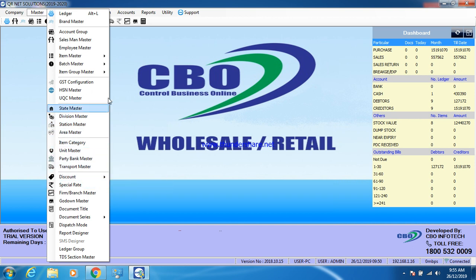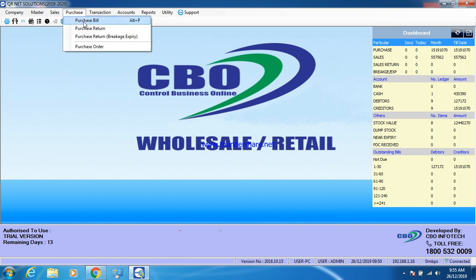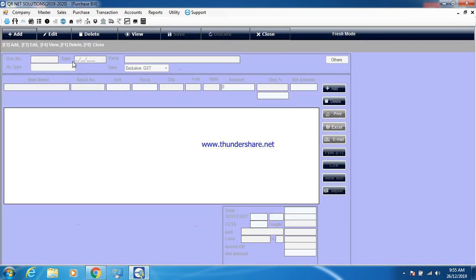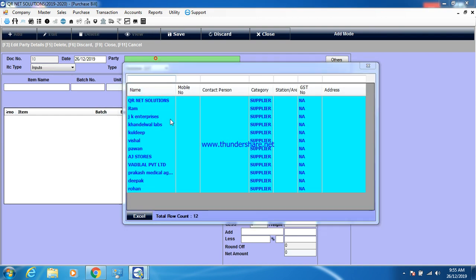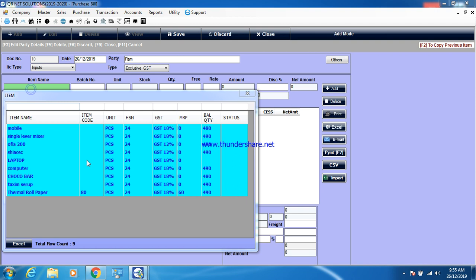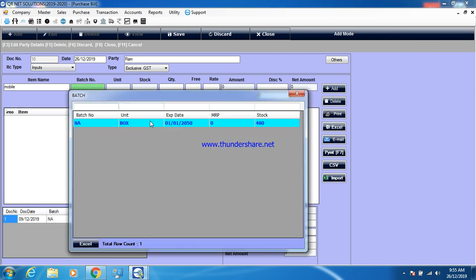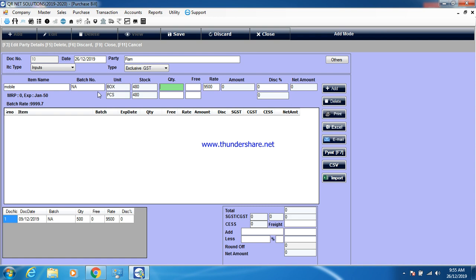Now in masters, there are other options like item categories, division masters, station master, discount, sales discount and purchase discount. Now come to the purchase bill. Suppose I add a supplier, any party name like Ram, and I mention the item mobile, and you can see here the units, pieces and the stock value. After that you mention the quantity which you want to sell. Suppose I want to sell 10 quantities, then you can mention 10 quantities here.